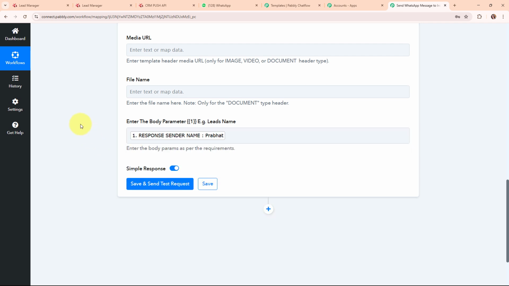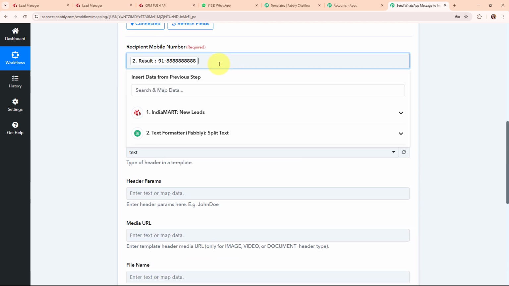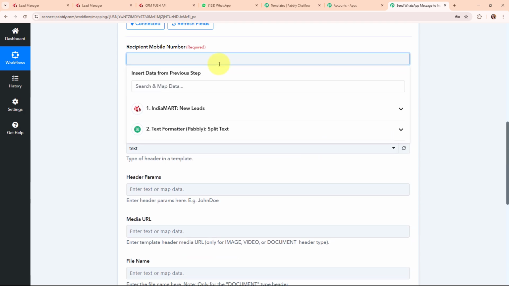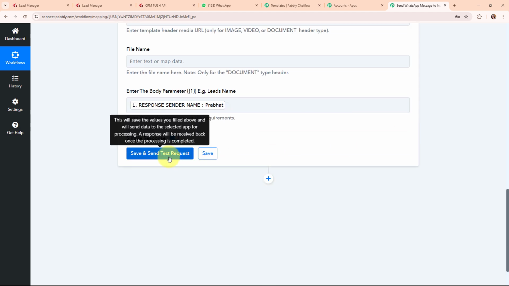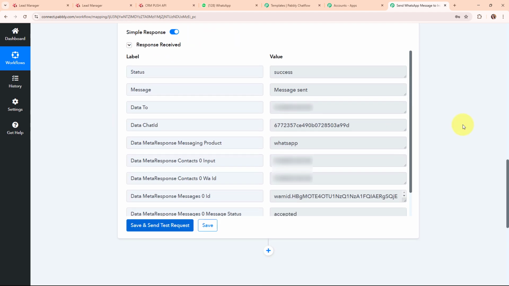And now after entering all the required details, I'm going to click on Save and Send Test Request. But before clicking on Save and Send Test Request, I'm going to replace this dummy user number with my original phone number to receive the WhatsApp messages. So here I've successfully entered my own phone number, so I'm going to scroll down a little, and now I'm going to click on Save and Send Test Request. And here you can see we have received a successful response. That means we have successfully sent an automated WhatsApp message to my phone number.